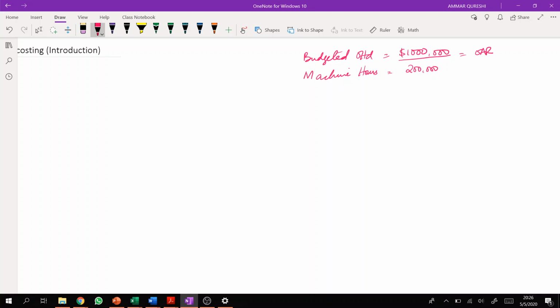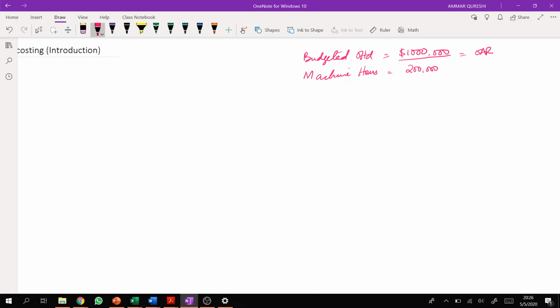Same case with labor. If you know that labor requires 3 hours for manufacturing the product, and I ask you what is the labor cost, you cannot tell me unless I tell you the wage rate, right? So if the wage rate is $10 per hour, and the worker uses around 3 hours per unit, then we can calculate that labor cost is around 30. Similarly, the overhead absorption rate is the rate of overheads, but unfortunately no one else can tell us what it is. We have to calculate that.